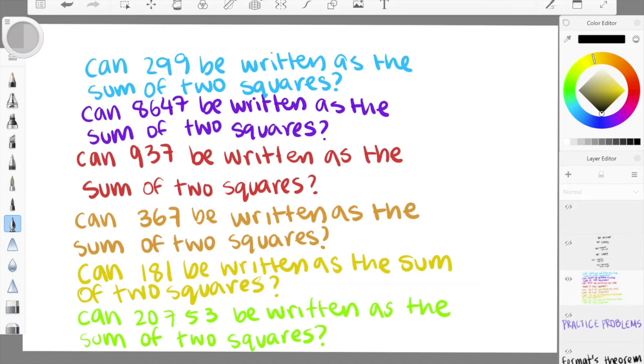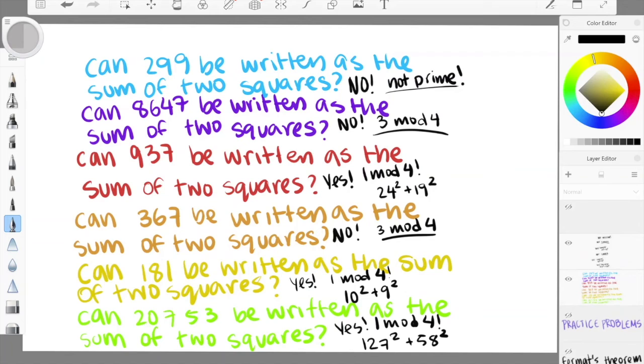Pause here to work it out before I talk about the answers. Okay, I'll assume you've worked it out by now. Let's start talking about these. Can 299 be written as a sum of two squares? The answer is no. 299 is not prime. It's actually the product of 13 and 23.